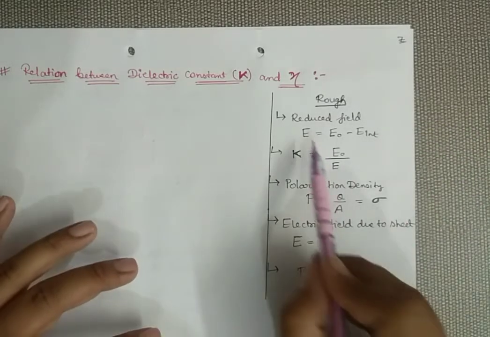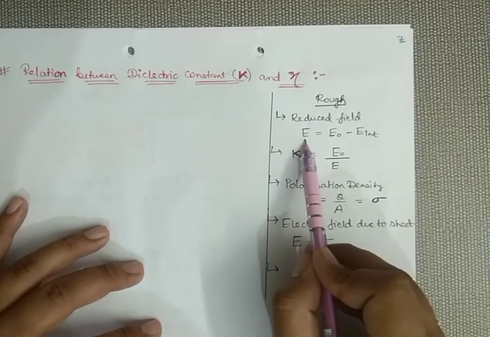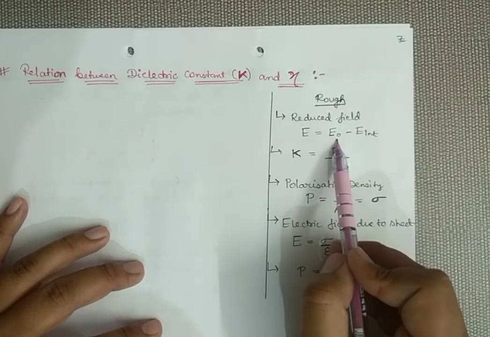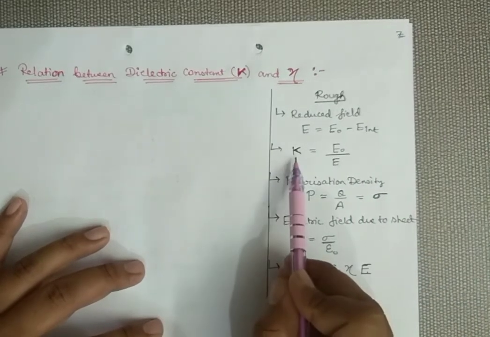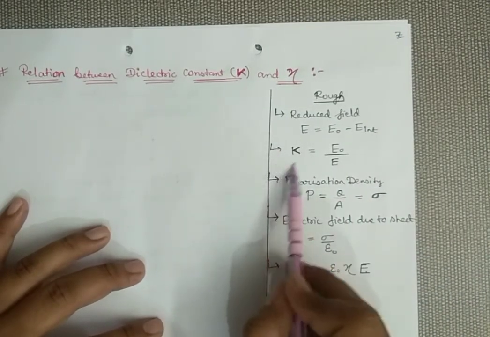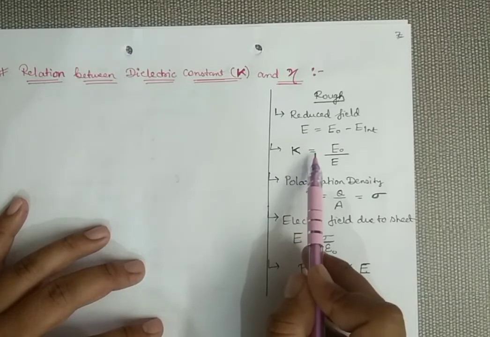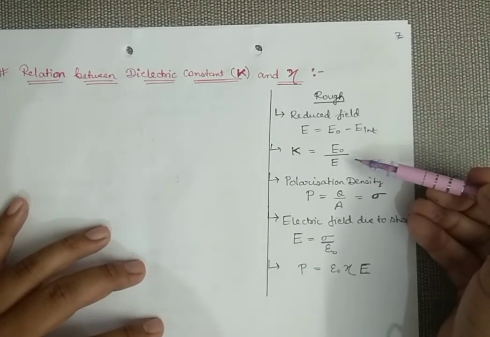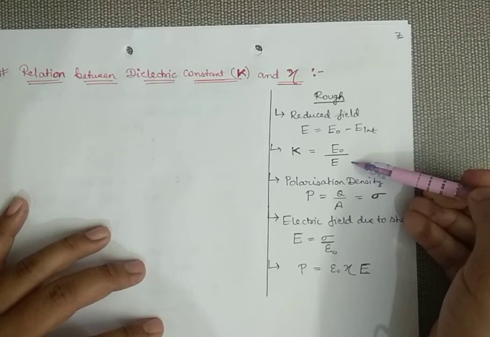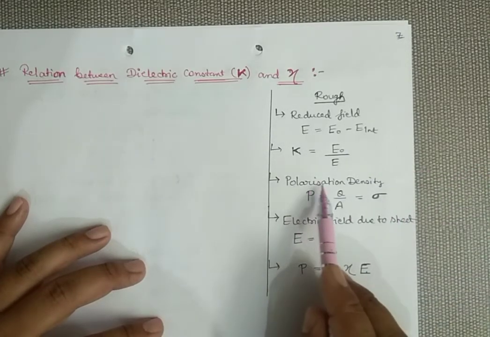The reduced net field is E naught, that is the external field, minus E internal field. Then we have seen the dielectric constant K, which is defined as the ratio of the external field to the reduced field E. After that we have seen polarization density.